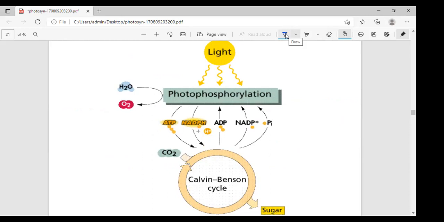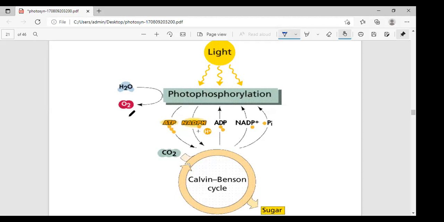Electrons are always driven out from the water molecule, reducing NADP plus to NADPH, and providing some amount of energy, some amount of ATP from ADP plus inorganic phosphate.